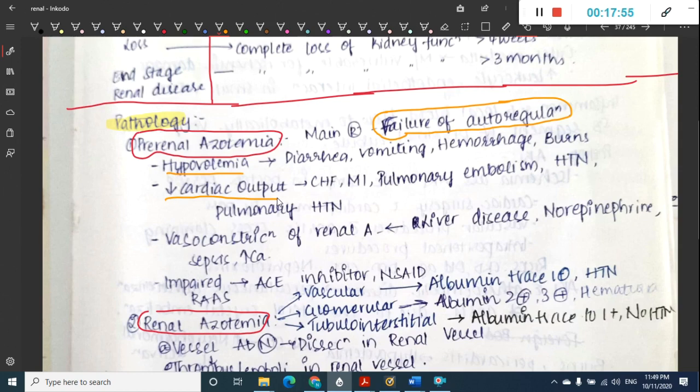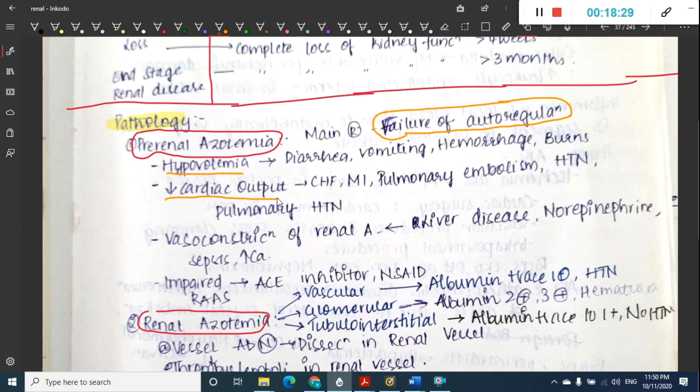In congestive heart failure, the heart cannot pump the blood, and as a result there is decreased cardiac output. In myocardial infarction, there is infarction to the ventricle or atria, or a part of the ventricle or atria. That part cannot contract properly, thus leading to decreased cardiac output. In pulmonary embolism, there are emboli which will obstruct the pulmonary artery or arteriole. So this will also decrease the cardiac output, because the blood from the lungs cannot drain easily into the left atrium, thus decreasing cardiac output.